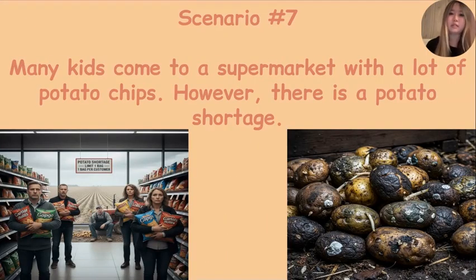For scenario number 7, we have many kids come to a supermarket with a lot of potato chips. However, there's a potato shortage. So this would be a double shift because the demand would increase, the market size, and the supply would decrease, the input prices. So price definitely increases, but the quantity is indeterminate and it depends which shift is bigger. So we're going to pause here and draw a double shift for scenario number 7. And just keep in mind to label both shifts and think about what happens to both the price and the quantity.